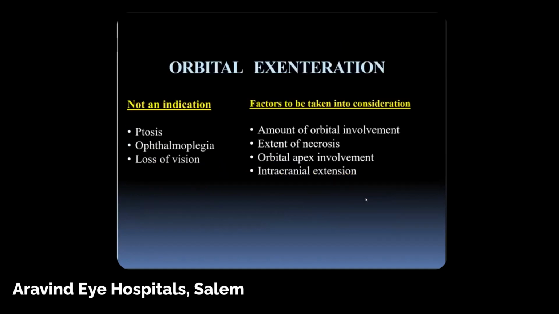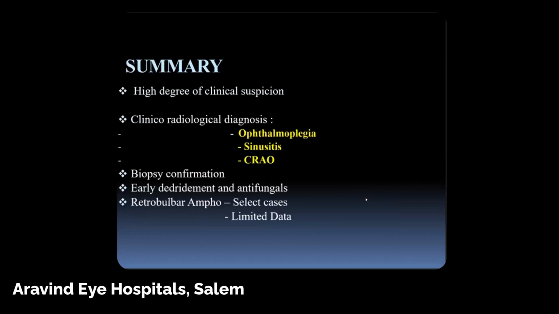Orbital exenteration is not an indication when the patient has just got ptosis, ophthalmoplegia, or loss of vision. But factors to be taken into consideration before exenteration would be amount of orbital involvement, amount of necrosis, orbital apex, and intracranial extension. Then you need to think of exenteration.